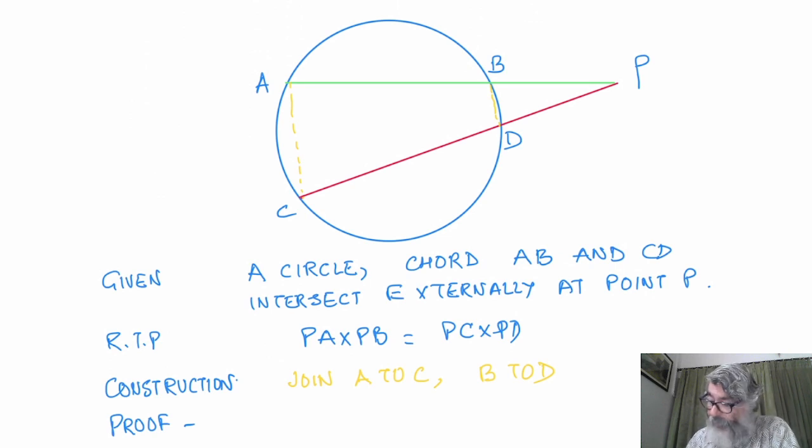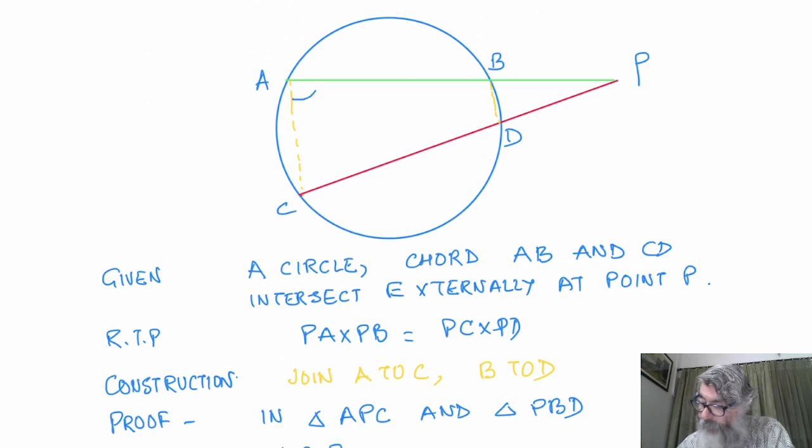In triangle APC and triangle PBD, I would say that angle CAP, suppose this is X.